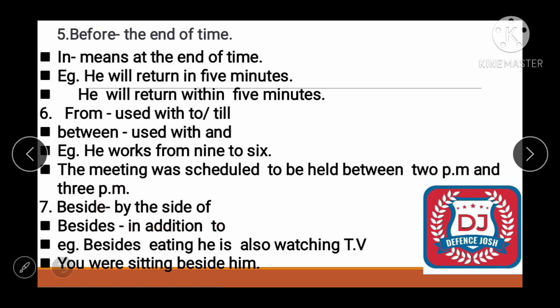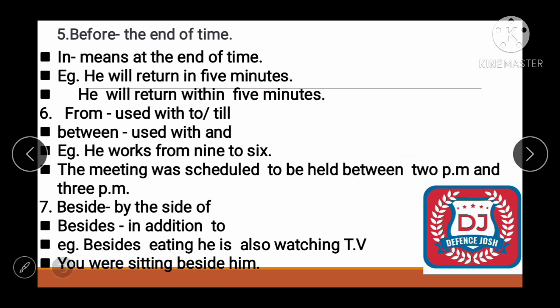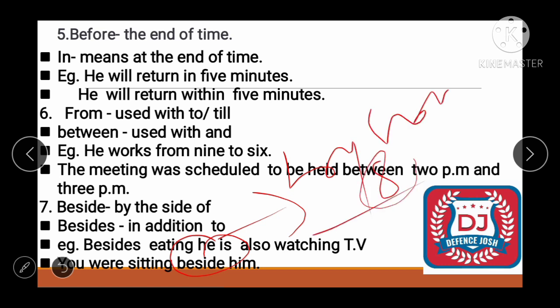You can say Ram has 5 sisters besides one brother, not beside but besides one brother. You can simply say it's somewhat related with rather, alright. So besides means in addition to, alright. Let's form an example. Besides eating, he is also enjoying TV. Means in addition to eating, he is also enjoying watching TV. You were sitting beside me. Simply beside आया ना, by side. Beside means by side. अगर s जुड़ जाएगा, in addition हो जाएगा उसका meaning.